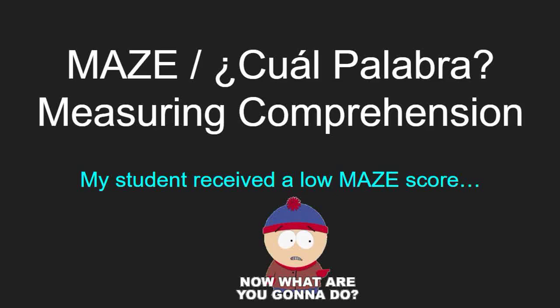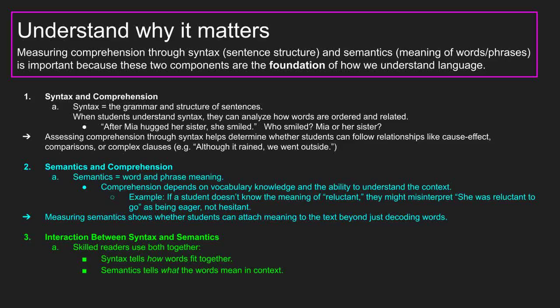how to respond instructionally. Maze isn't about higher level skills like theme or inference. It's about whether students can make sense of text at the most basic level through syntax and semantics. Syntax is the part of grammar that refers to the arrangement and structure of words into sentences. When students understand syntax, they can analyze how words are ordered and related.